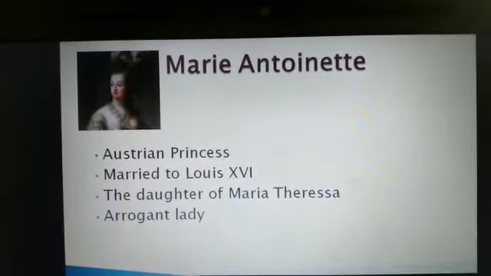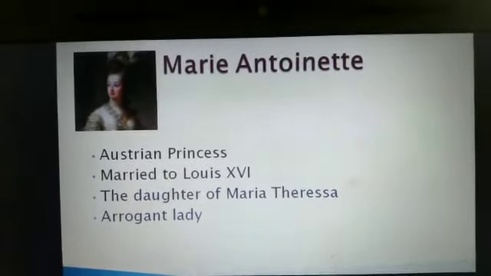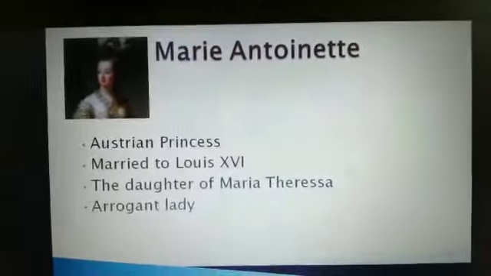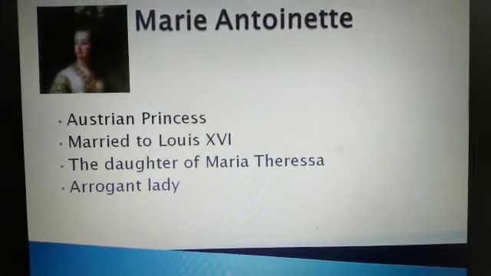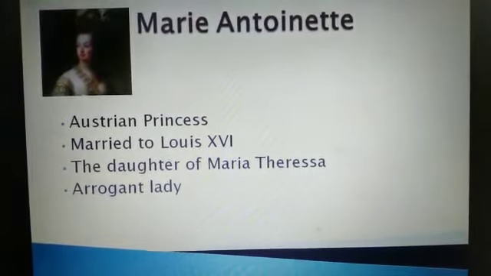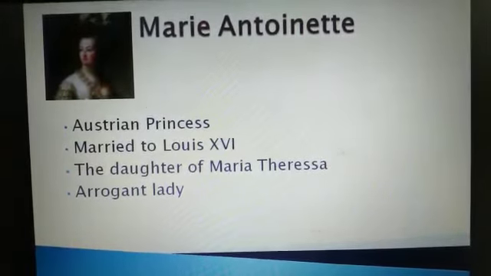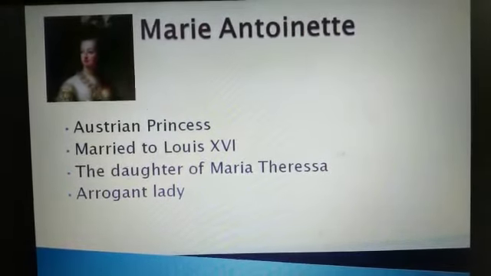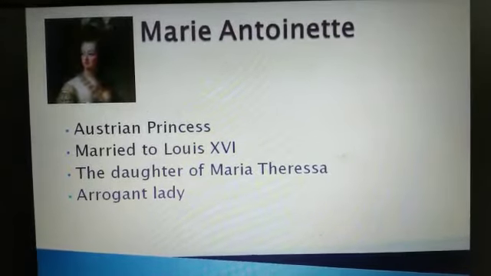As you know, Austria at that time was a very powerful kingdom in Europe. You might have heard the name of Maria Theresa, and Marie Antoinette was the daughter of Maria Theresa. She was an Austrian princess, and a very arrogant lady.